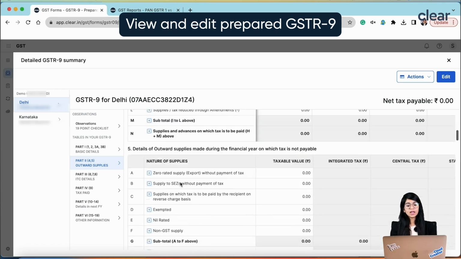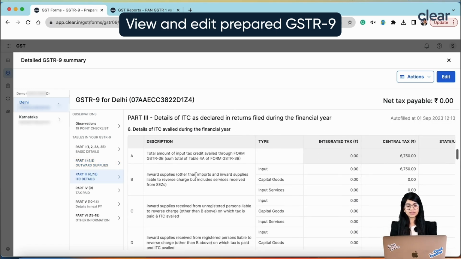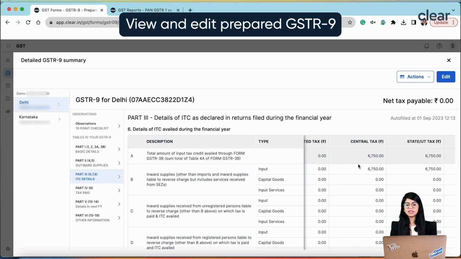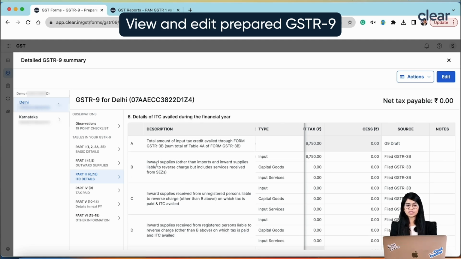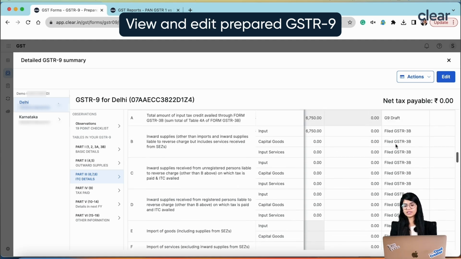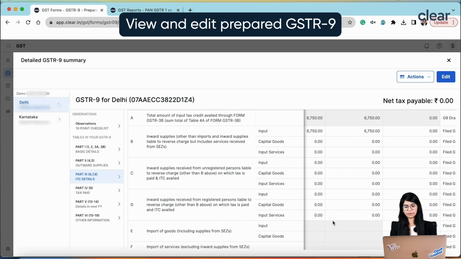Similarly, when you look into table number 6, 7 and table number 8, and when we look into table number 12 and 13, this also gets auto filled basis your GSTR-3B. So here we show, okay, in 6A, because this is a non-editable field by the government, we grey this out so that we know that this is information which you can't edit. We also show that source as GSTR-9 draft. So this is the information which has been autofilled basis the government logic, and it has been frozen, which means we cannot edit this. But when it comes to other information like 6B to 6H, you would understand this has been autofilled basis your file GSTR-3B.